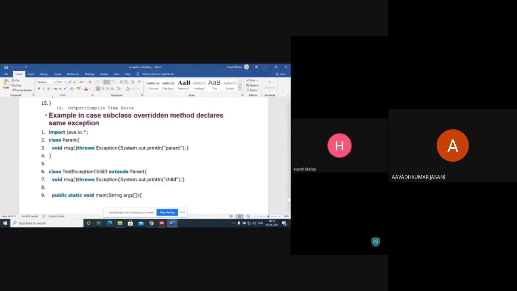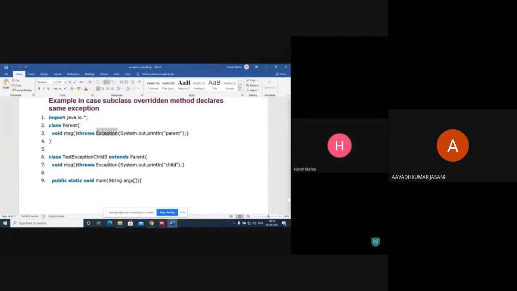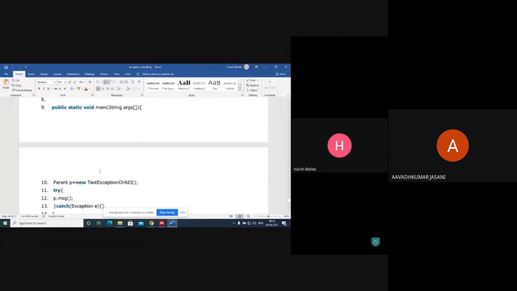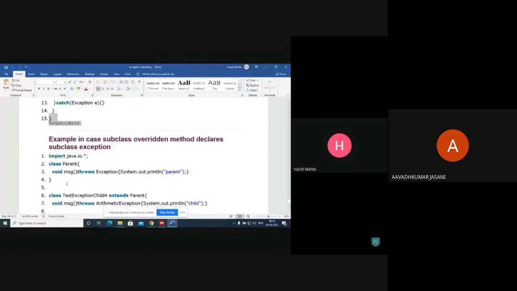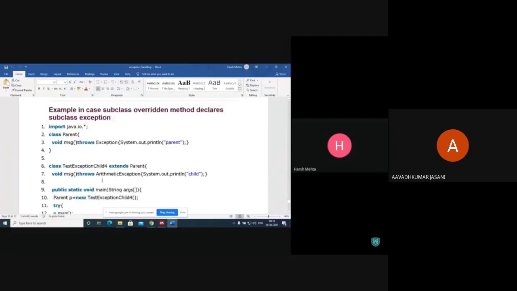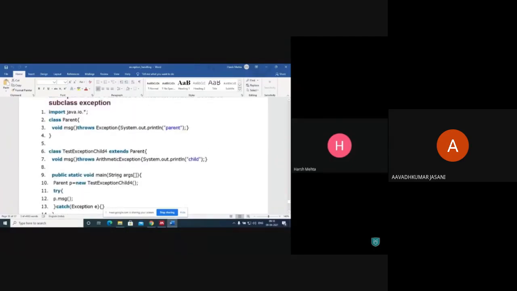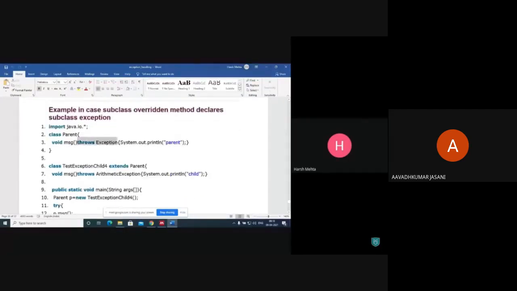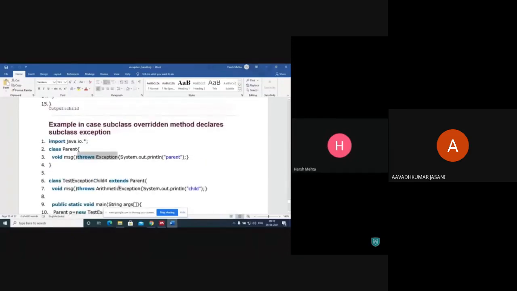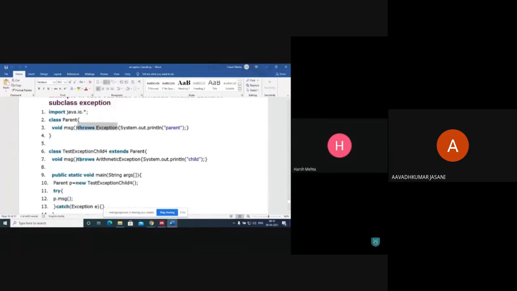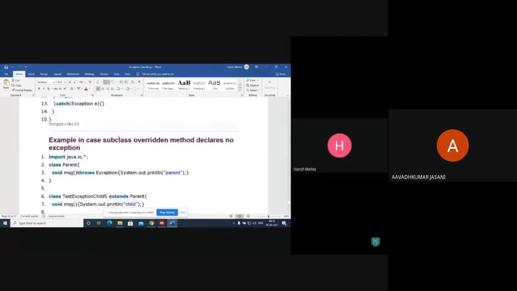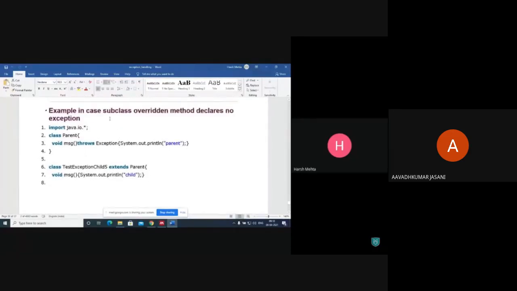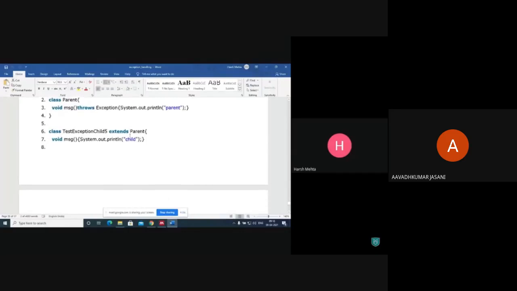Okay, so the subclass overridden method declares the same exception. So void message throws Exception, void message throws Exception, the same exception. Then the subclass overridden method declares a subclass exception. And the subclass overridden method declares no exception.